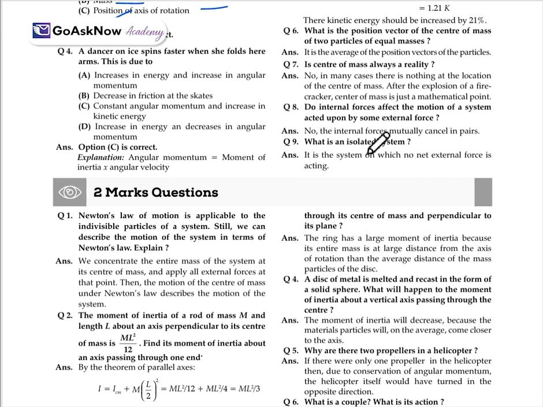Also, what is an isolated system? It is the system on which no external force is acting. That particular system is called an isolated system.